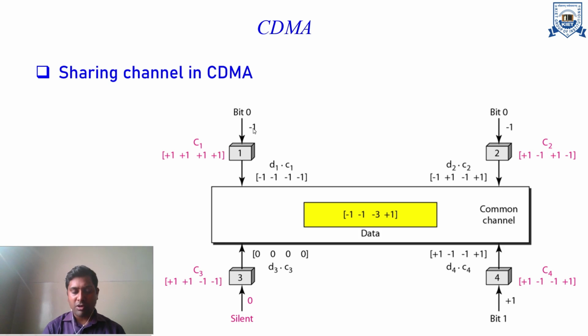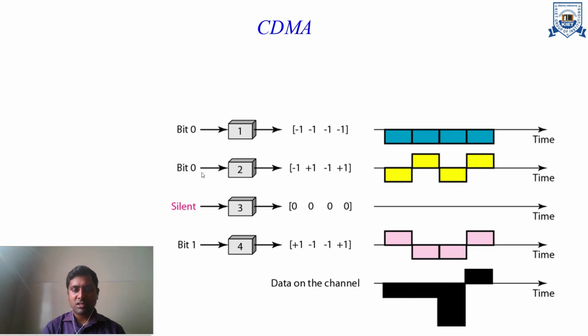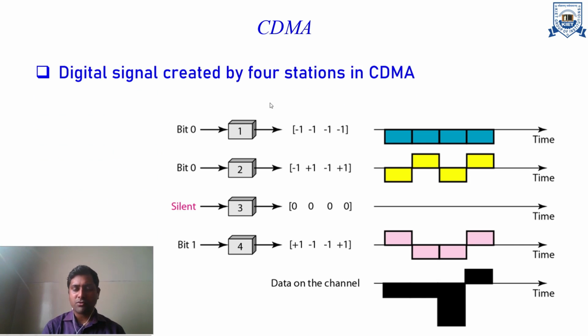Now this is the code which is coming from the Walsh table. So now I'm just multiplying this. Minus 1 times plus 1 will be minus 1, minus 1, minus 1. Again, minus 1 multiplied by this C2 code will be minus 1, plus 1, minus 1, plus 1. Then we will take the summation. So the values will be minus 1, minus 3 and plus 1. Now this is the code, and that is showing the signal that will be sent after the summation of all these values. So this is the digital signal created by the 4 stations in CDMA.